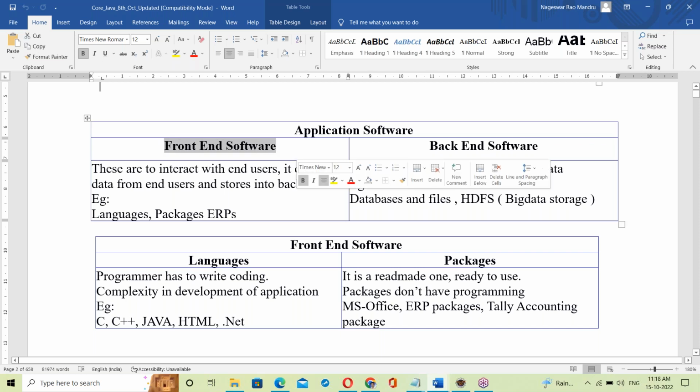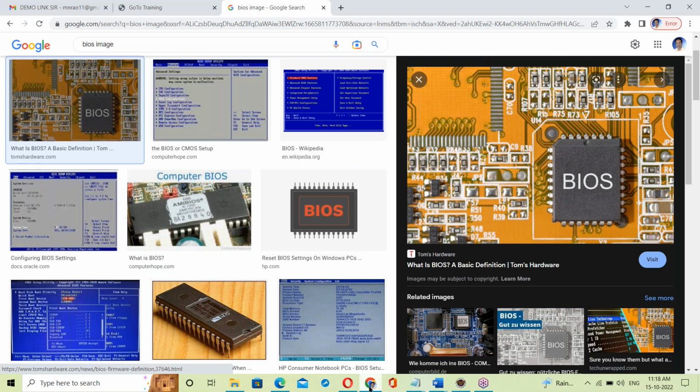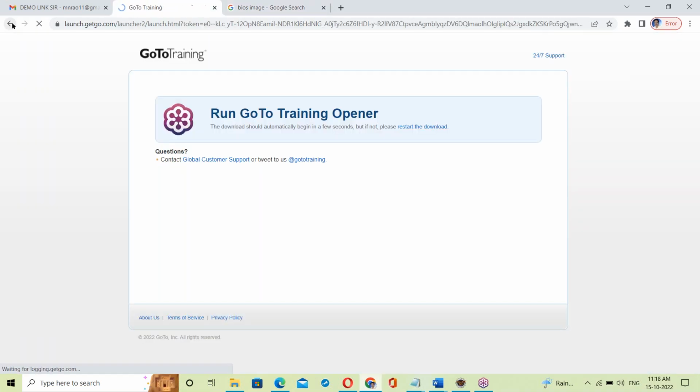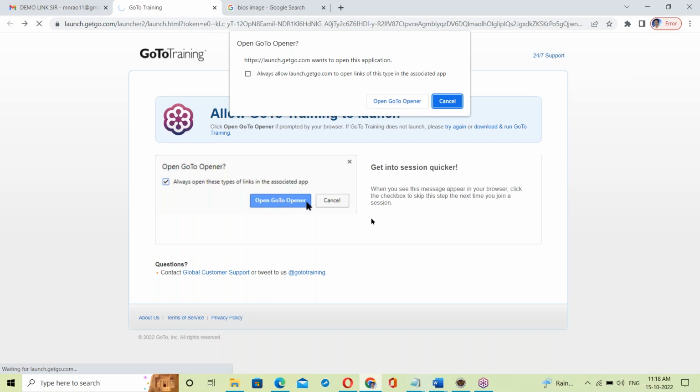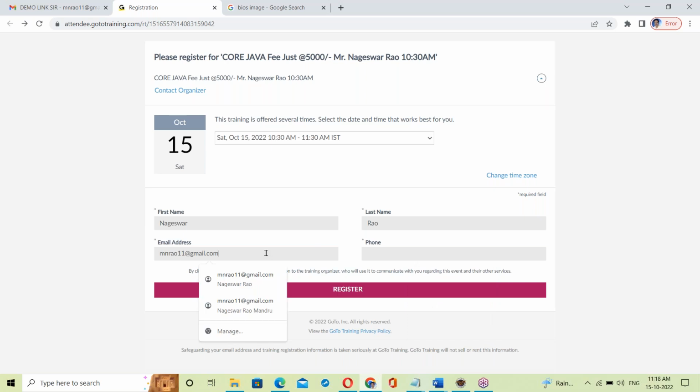So what is front end here? See, this is front end. In front end, this form is a front end.